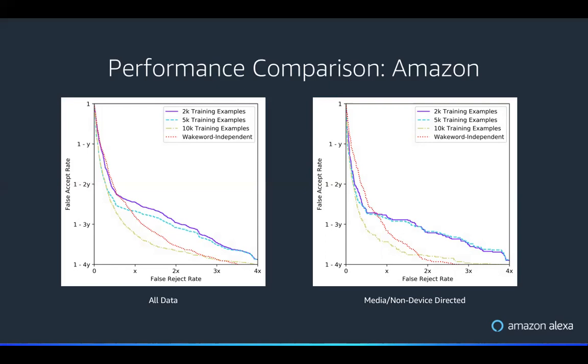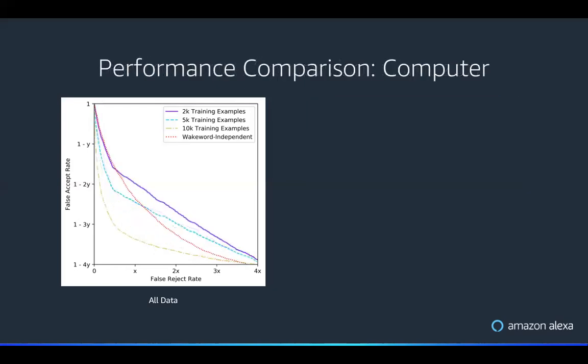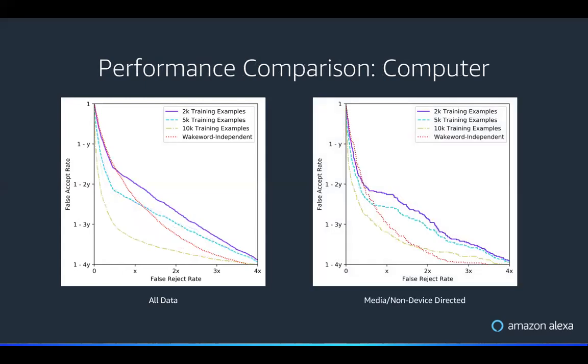We do the same evaluation using the computer wake word. And in this case, again, we see that the performance falls somewhere between a baseline model trained using 5,000 training examples or 10,000 training examples. Again, we compare on a data set that removes these mispronunciations or other false wakes and only keeps media examples labeled as media or non-device directed examples. And again, we see our performance improves significantly on these examples.